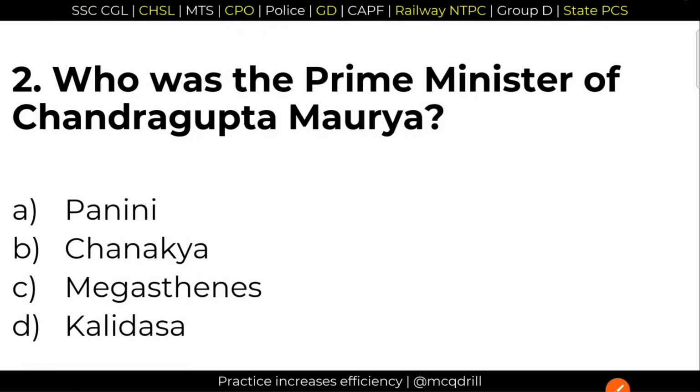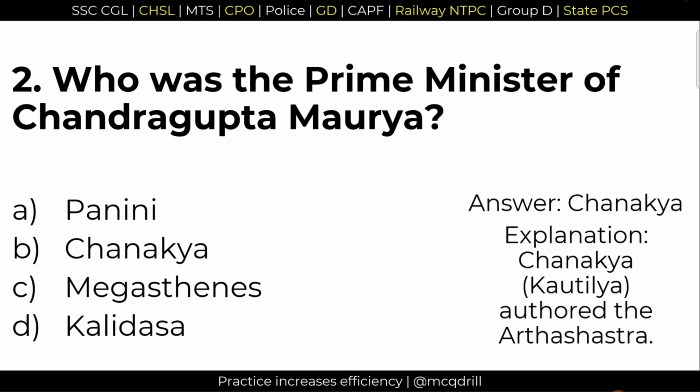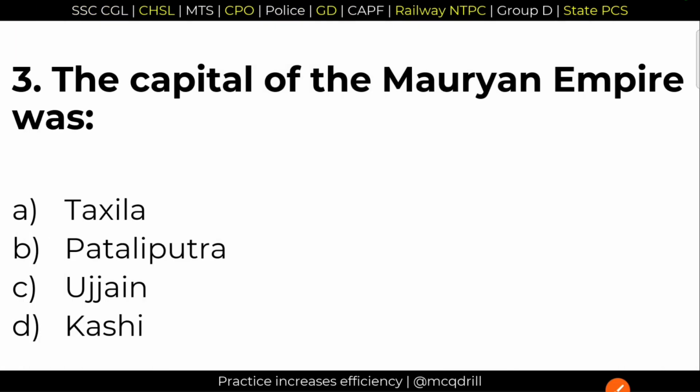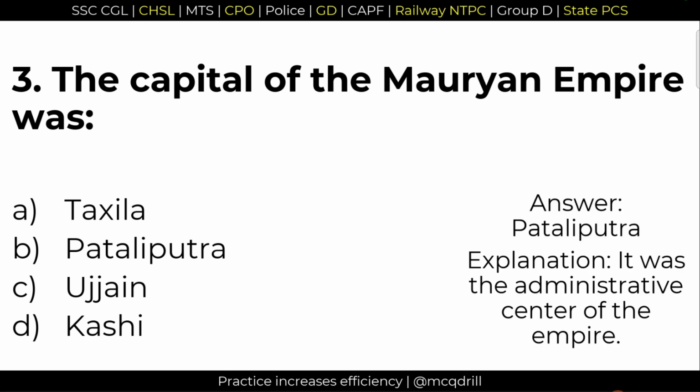Question number 2, who was the Prime Minister of Chandragupta Maurya? It was Chanakya or Kautilya, who had authored the book Arthashastra. Right answer, option number B. Question number 3, the capital of the Mauryan Empire was, what was the capital? It was option B, Pataliputra. Pataliputra was the capital of the Mauryan Empire. Option B is the right answer.